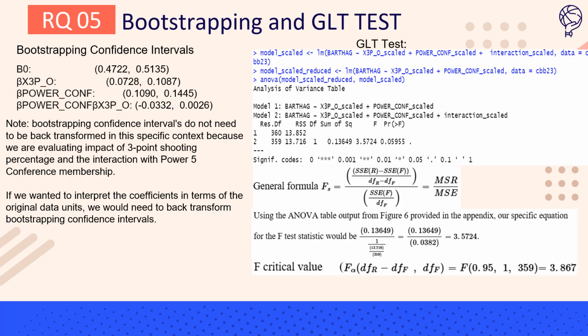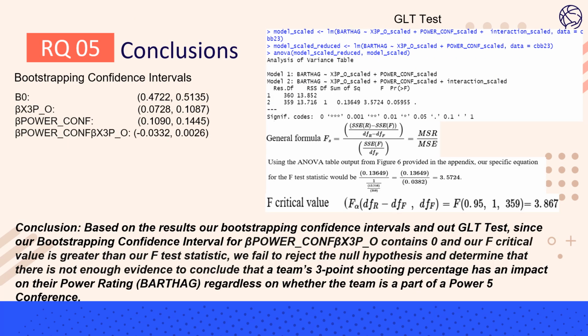So after going through all the diagnostics and remedial processes, I performed the bootstrap confidence intervals and the GLT test. The main bootstrapping confidence interval that I'll be looking at is the confidence interval for the interaction term, and we see that it does contain 0. So using this information along with the GLT test, we failed to reject the null hypothesis and determined that there is not enough evidence to conclude that a team's three-point shooting percentage has an impact on a team's power rating, regardless of whether the team is a part of a Power 5 conference.